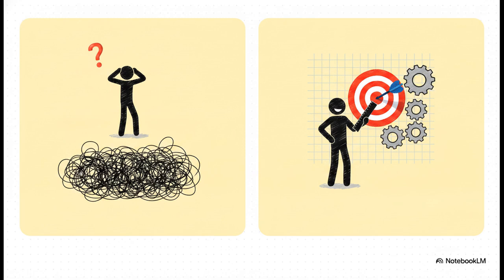But a professional? They get precise. They say, "Explain retrieval augmented generation for a beginner using a real-world example in under 200 words." Just look at that. In one single sentence, we defined the topic, the target audience, the specific learning method, and a strict constraint. That level of precision is exactly what forces the AI to generate a highly valuable, usable answer.